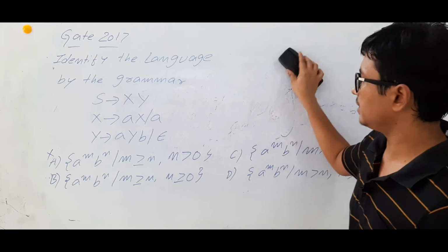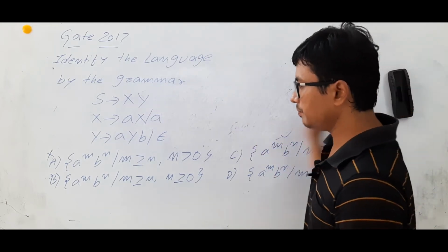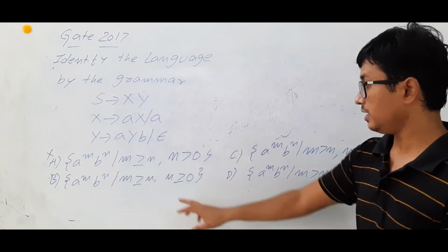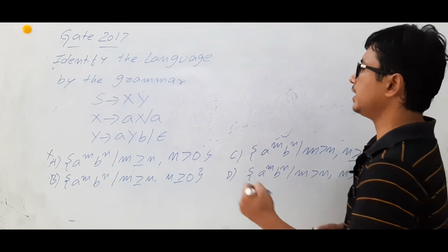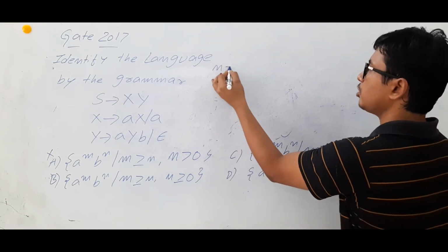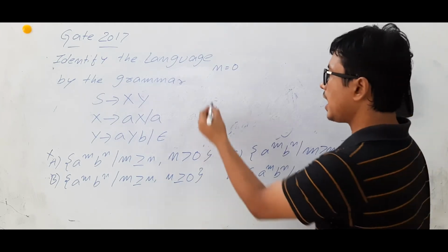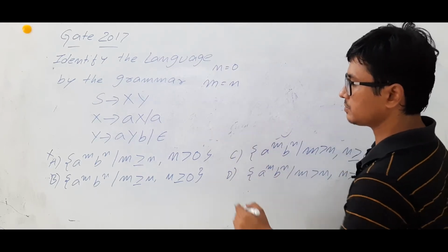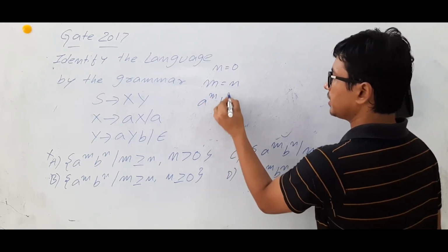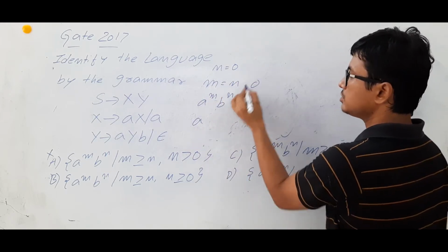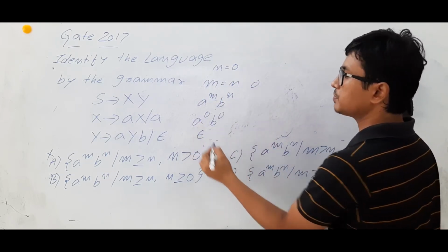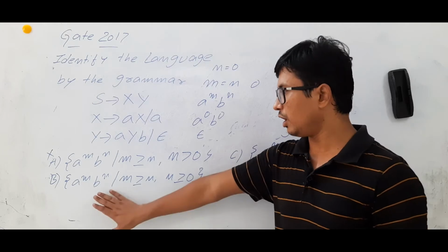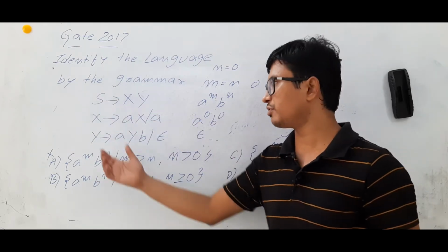We'll go to option B. What is option B? a power m, b power n, m is greater than or equal to n. It is okay up to here. N is greater than or equal to 0. N is greater than or equal to 0 means I can take the smallest value n equal to 0. And the m equal to n case is possible. Now m equal to n means m value also will be 0. So a power 0, b power 0 is epsilon. So epsilon is the smallest string possible over this language. Now we will check whether epsilon can be generated from this grammar or not.